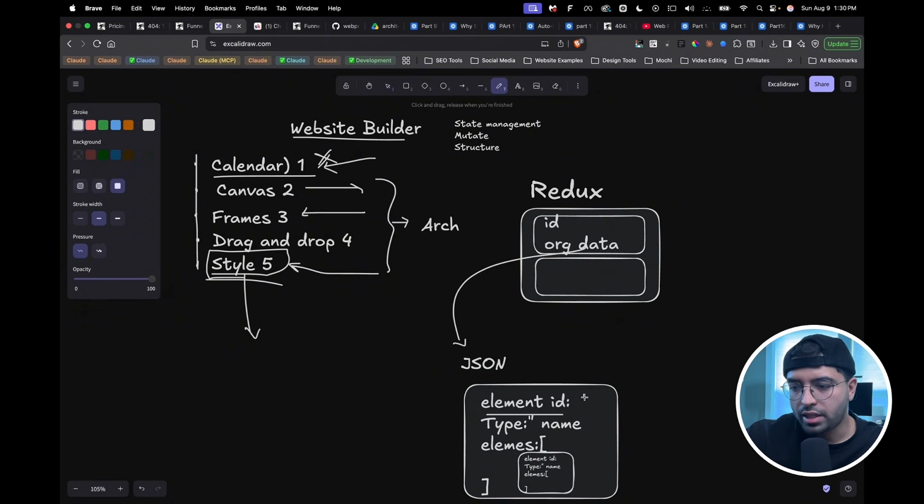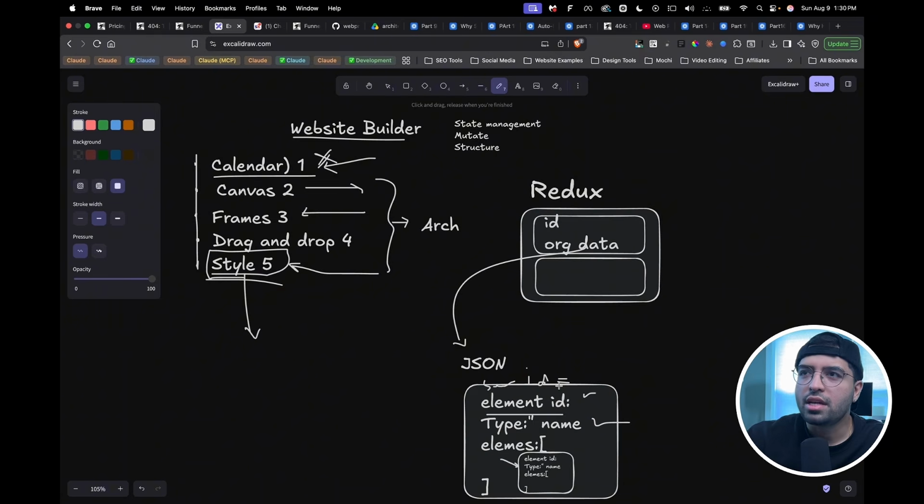We'll have the element ID calendar, name will be calendar, so on and so forth. And for the elements themselves, this would render a special type of element, right? And we might want to have a special type element here. So special element ID, and we will store that in here. You get what I'm saying?